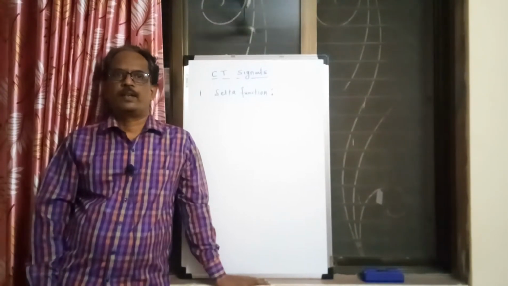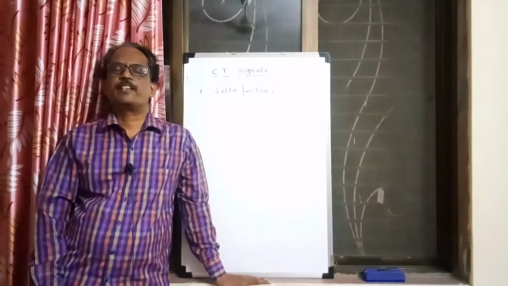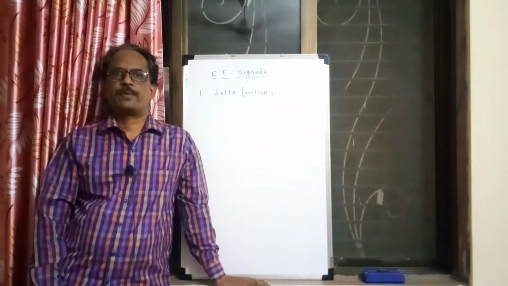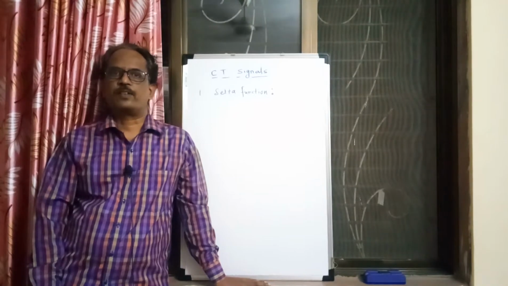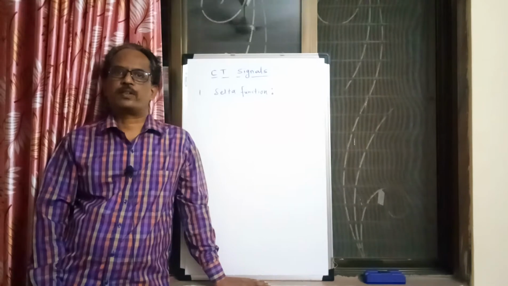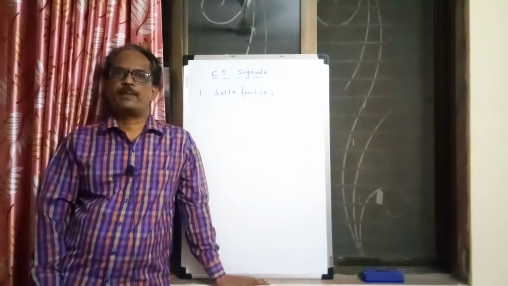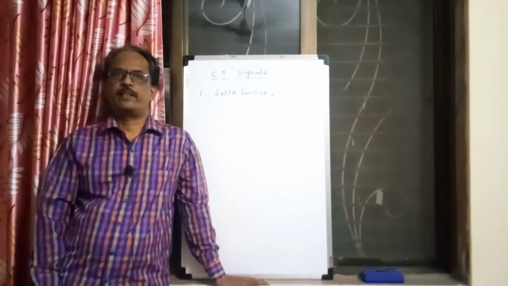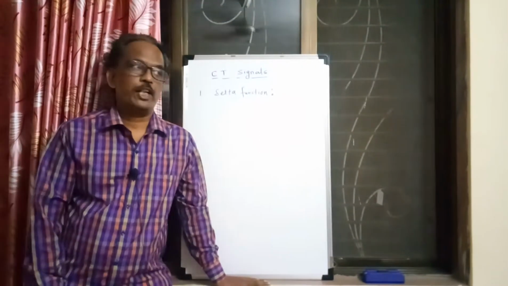Now let us see all those counterparts in continuous domain. In continuous time signals there are also standard signals. By using these standard signals we can represent various continuous time signals, or all kinds of continuous time signals. So let us see the first standard signal in CT domain. CT domain means continuous time domain, so that is the delta function.